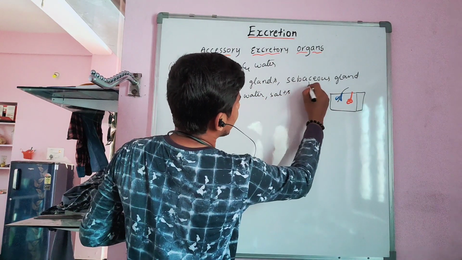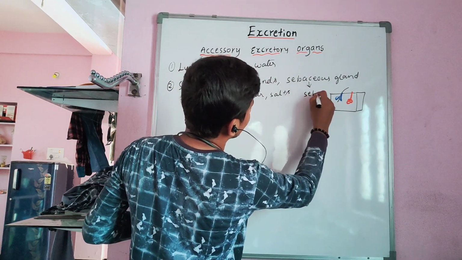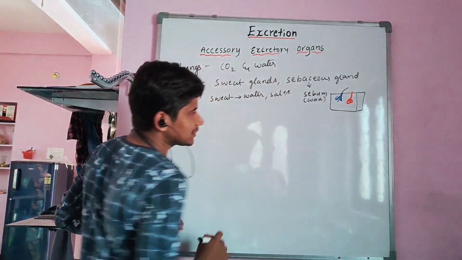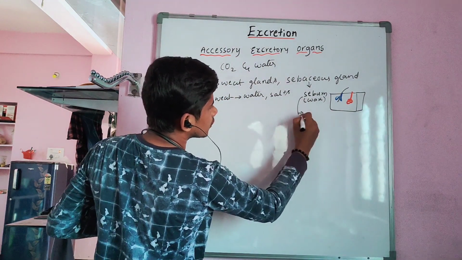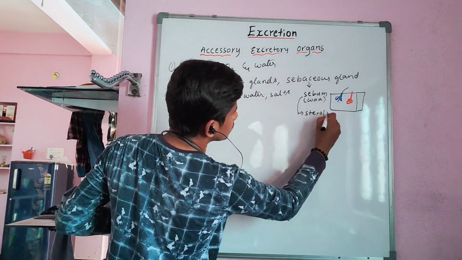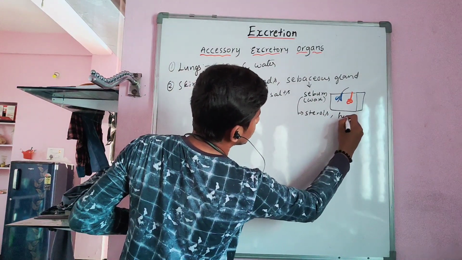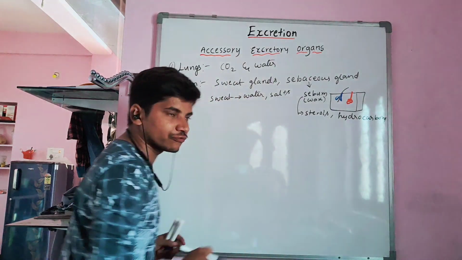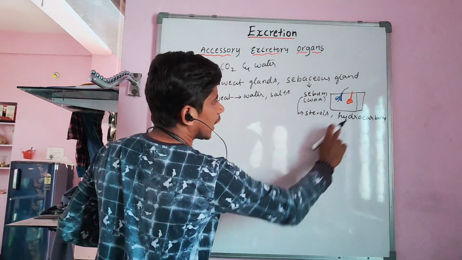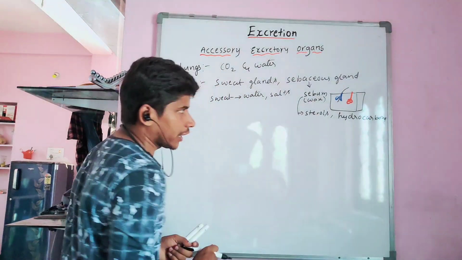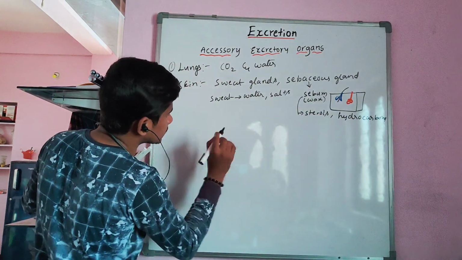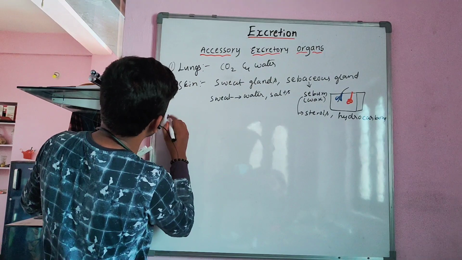And sebaceous glands secrete sebum. Sebum is a waxy substance. So, wax. The sebum consists of sterols and hydrocarbons. Sterols are nothing but a type of wax, alkali substances, and hydrocarbons consist of hydrogen and carbon elements. Now, this is about how the skin performs as an excretory organ.